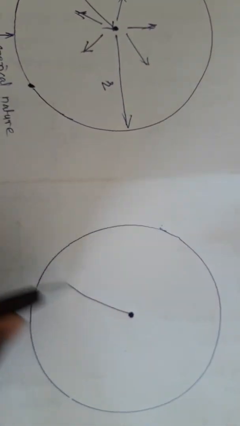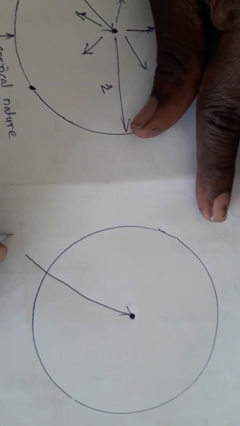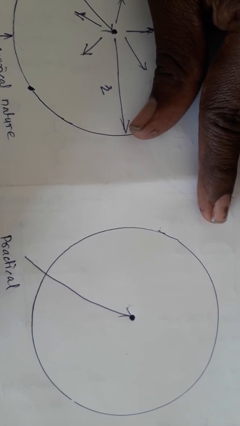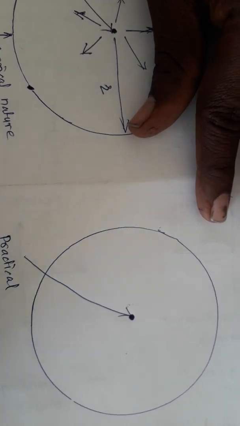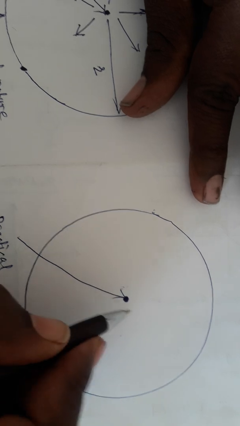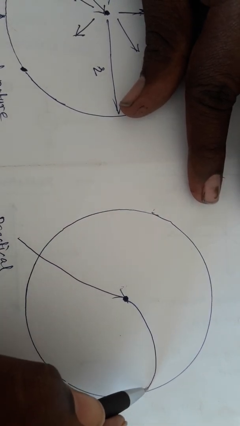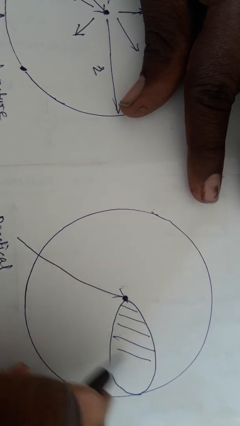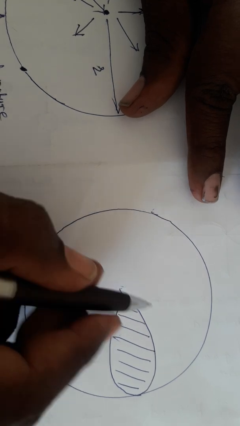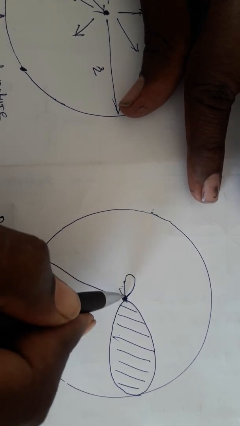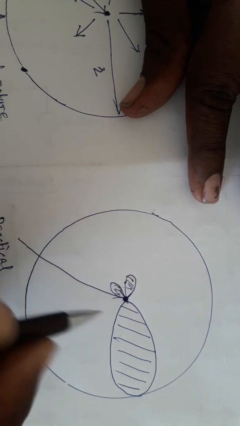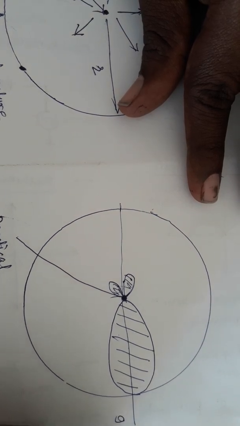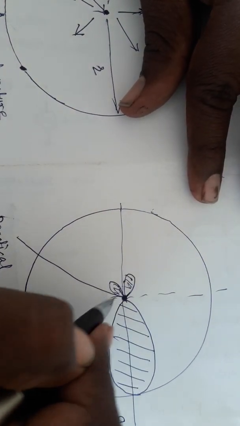Now suppose this is your practical antenna, which is not hypothetical. It is placed over here, and suppose this antenna radiates more in this direction, so the radiation pattern will look like this. If there is less radiation in the back direction, this diagram gives us the information about the radiation pattern of the antenna.